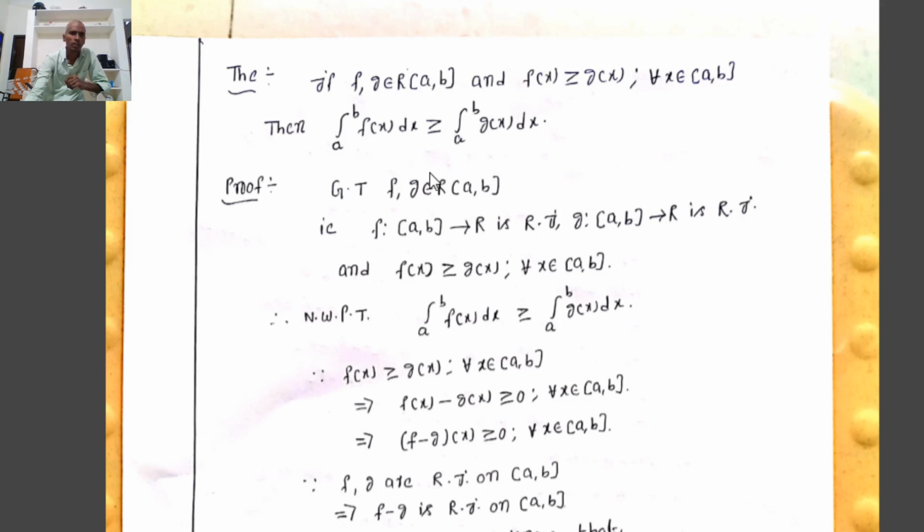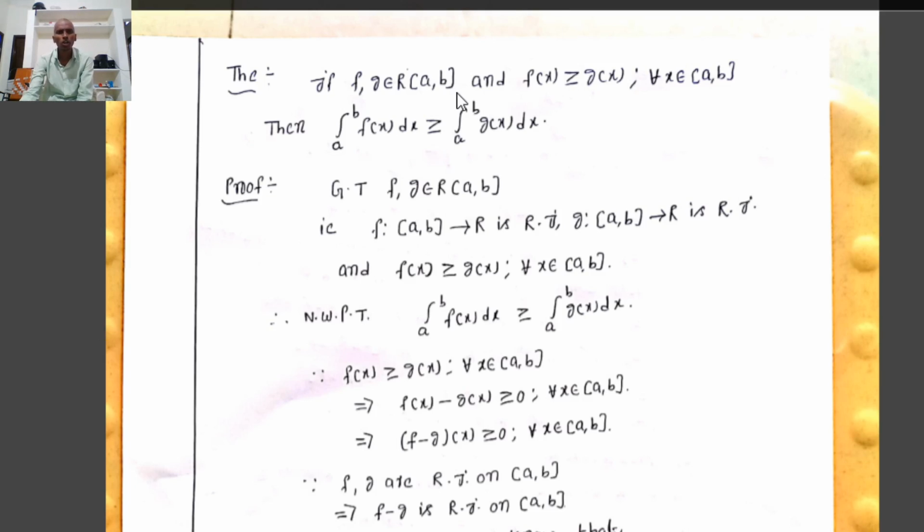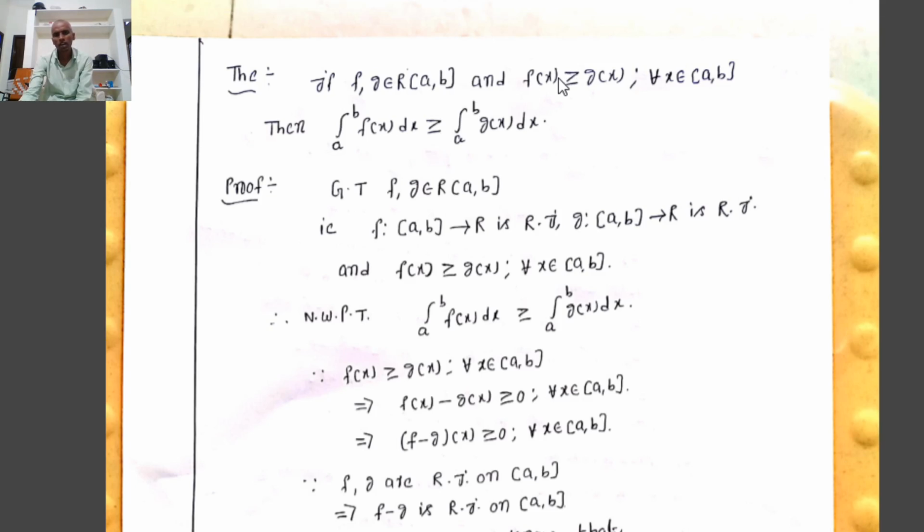That is, given that f, g belong to R[a, b], meaning f and g are Riemann integrable on the closed interval [a, b], and the relation between f and g is f(x) ≥ g(x) for all x in [a, b], now we have to prove that the integral from a to b of f(x) dx is greater than or equal to the integral from a to b of g(x) dx.